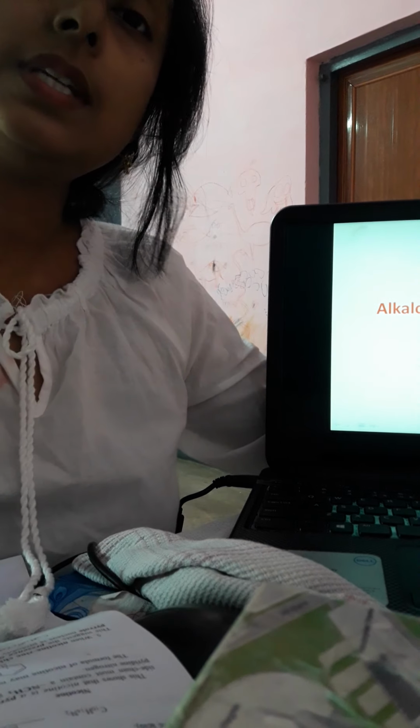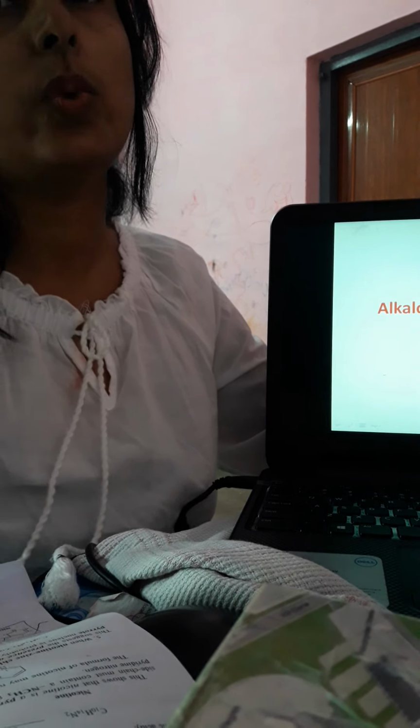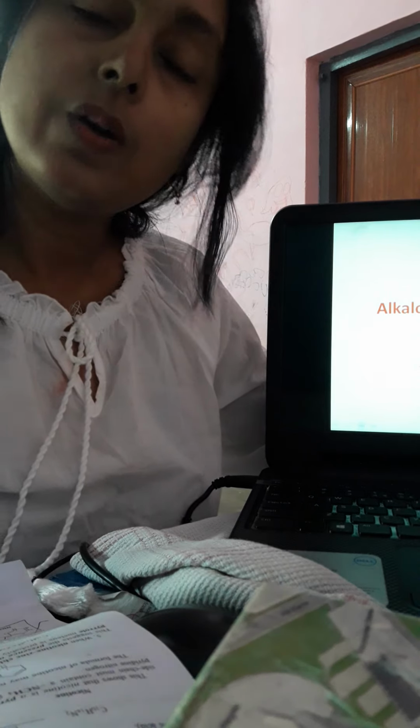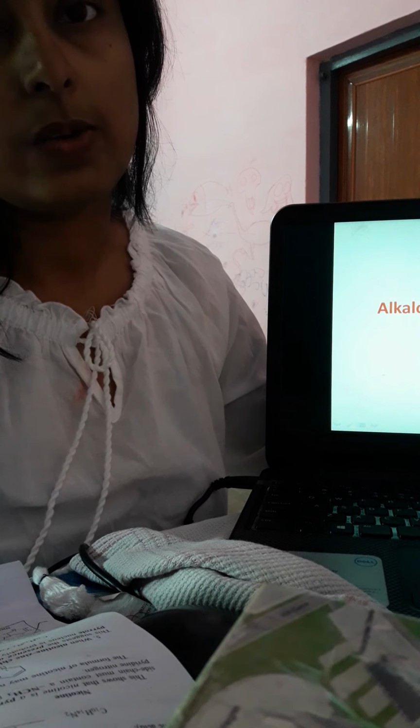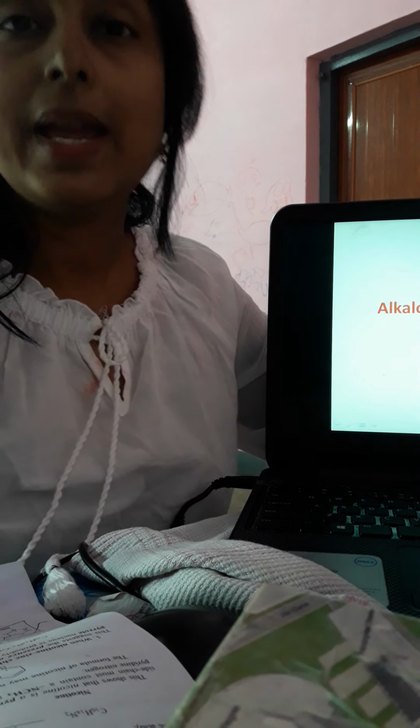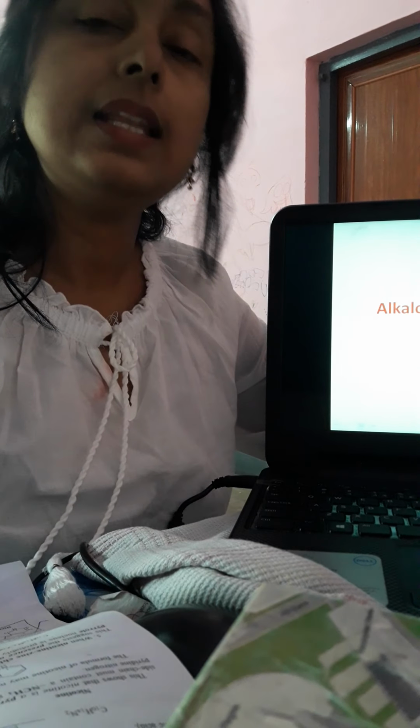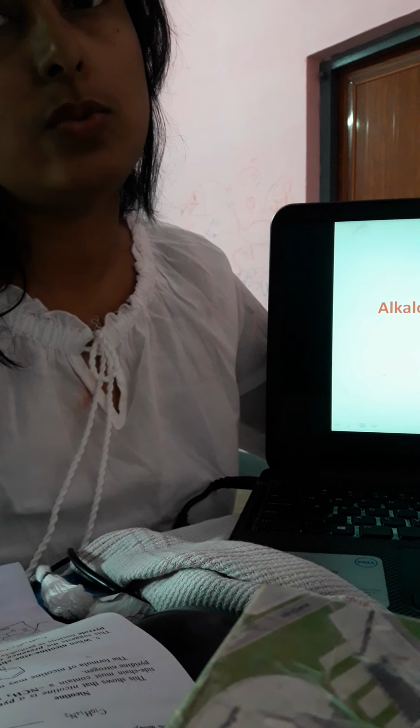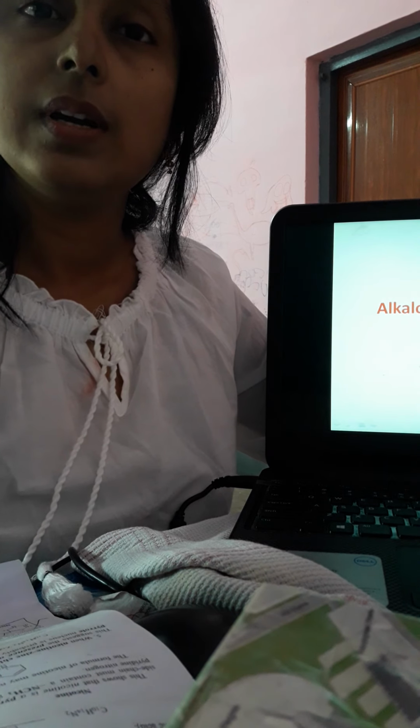In our NBU syllabus regarding alkaloids, we need to study the natural occurrence of the alkaloids. In this regard, we need to mention the plant sources, the plant origin from where we get the alkaloids. Suppose from cinchona, which alkaloids do we get? Like this, from tobacco, which alkaloid do we get? These are a few questions related to occurrences.